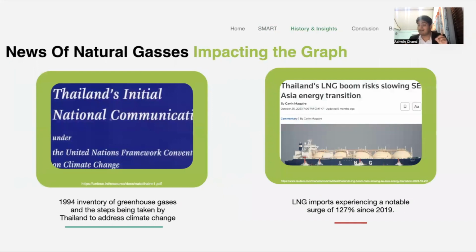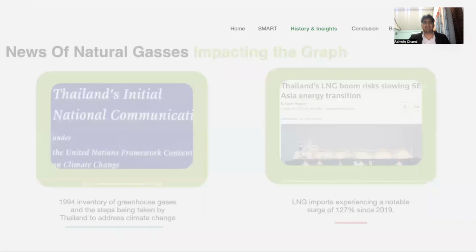The graph going down doesn't mean the consumption has decreased. It actually means Thailand found a substitute way to get this into the country. Hence, it shows carbon emissions decrease, but our consumption still stayed more and has kept increasing. Hence, this shows a problem: this is actually a loophole where you can buy the thing, of course, but the consumption stays the same. Hence, at the end of the day, you have to come back to it.